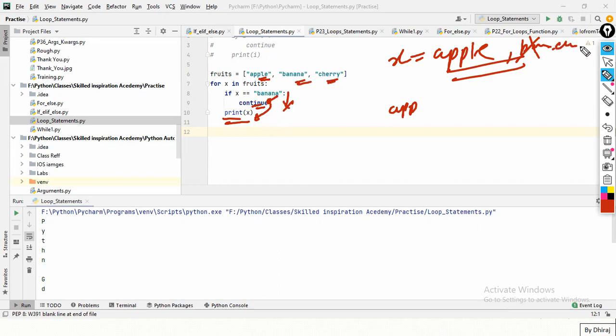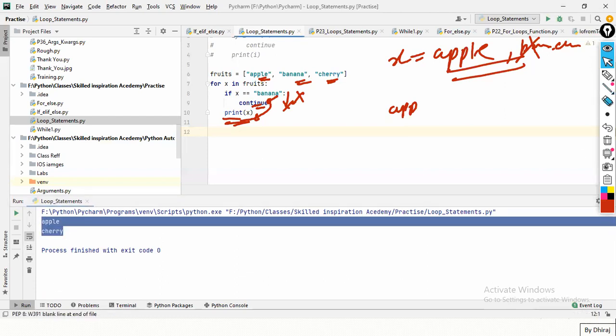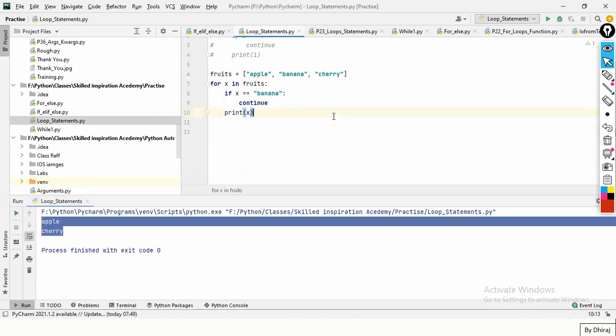Now X equal to cherry will come. X equal to banana, which is false, and print X, meaning we print cherry. Let's run it. See, I'm not getting banana over here. Any issues in the continue statement? Shall I move ahead? Yep.